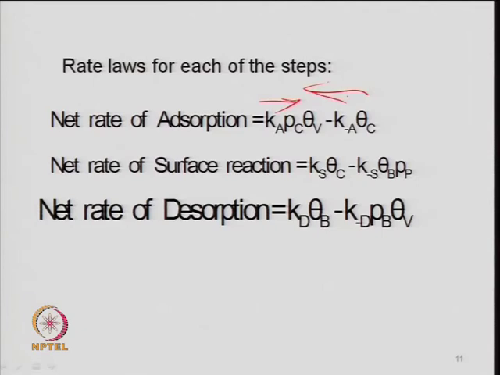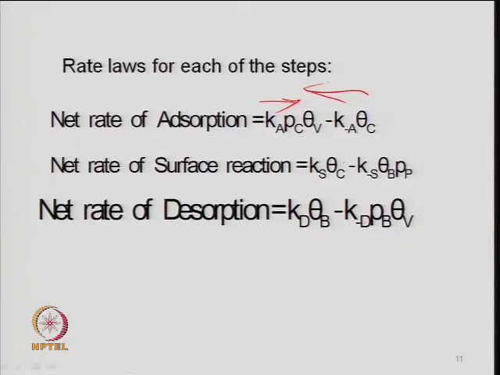So, the net rate is just like in a reversible reaction for a homogeneous system: the rate of the forward reaction minus the rate of the backward reaction. These are the net number of molecules of cumene adsorbed, and when you say that this is very fast and at equilibrium, then this should be 0; the net rate of adsorption is 0 at equilibrium. If none of these steps is rate controlling, as I said before also, then you have to make the overall assumption, that is, at steady state the net rate of formation of the intermediate will be 0.